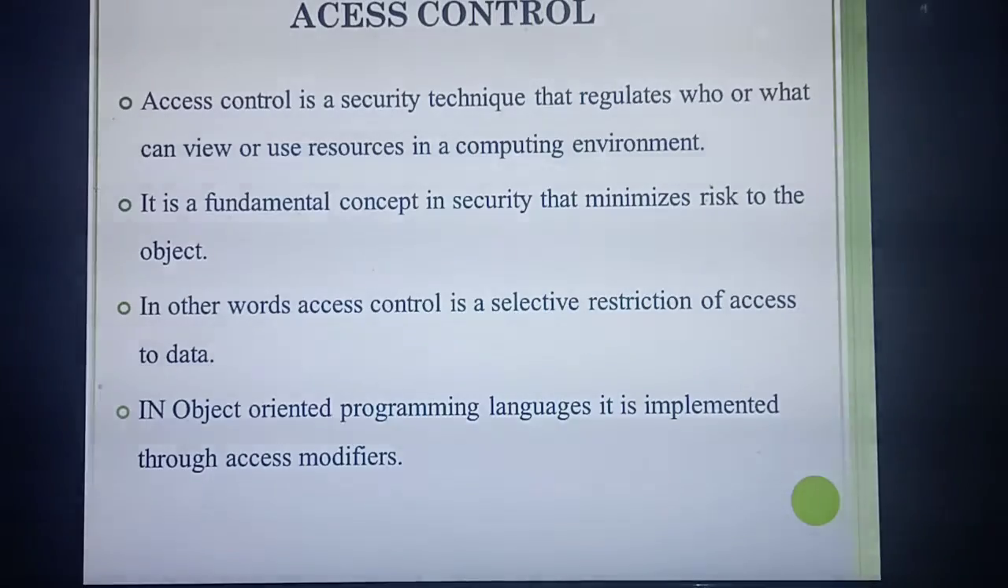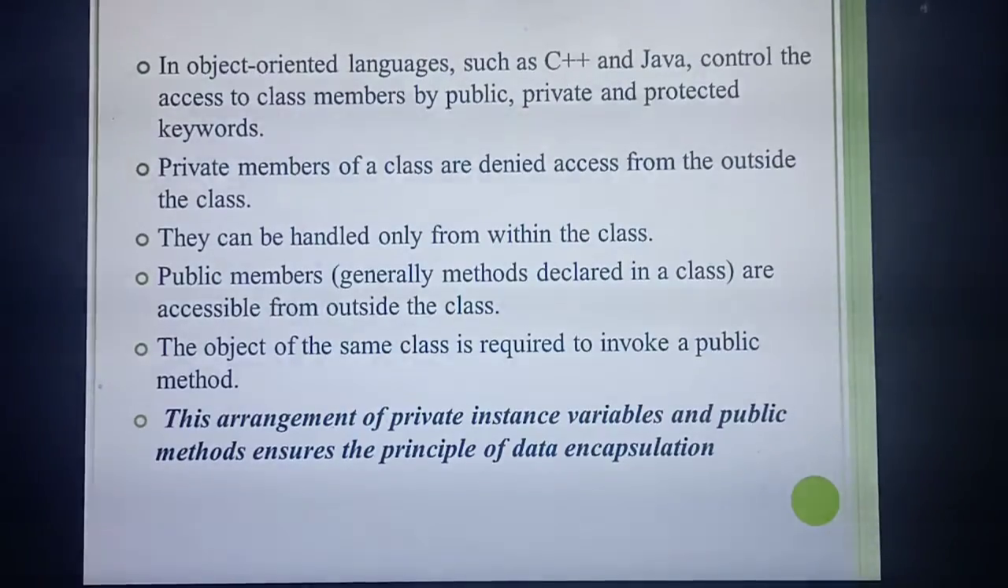So what do you mean by access control? It's a security technique. So what's the use of the security technique? Who is able to use the resource? So it will minimize the risk for accessing the object. So in object oriented programming, it is implemented using which one? Access modifiers. What are the access modifiers? Public, private and protected.